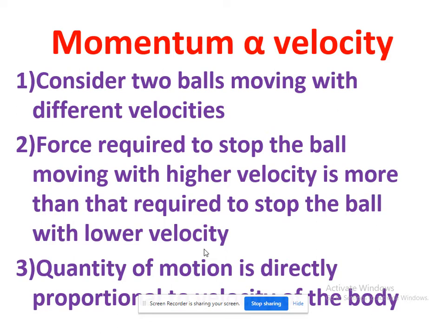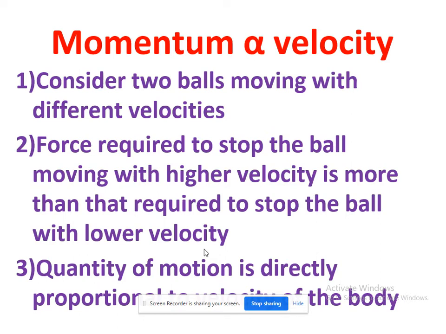If two balls of the same size, say two footballs, are moving with different velocity, one faster and one slower, then the quantity of motion is directly proportional to the velocity of the body. If the ball is moving faster you need to apply more force than for the ball moving slower. So momentum is directly proportional to velocity.